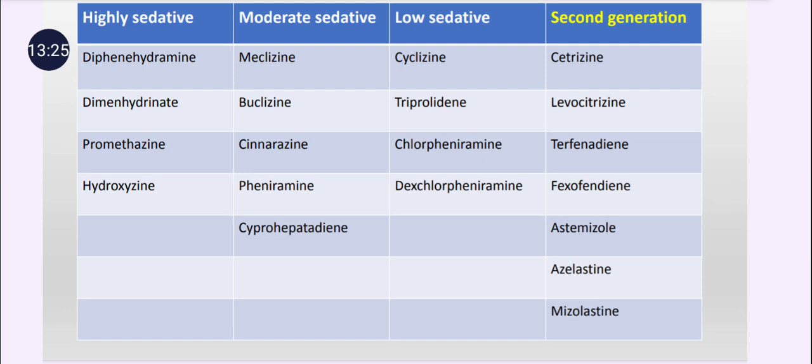And then the next part. Here you can see that fexofenadine is an active metabolite of terfenadine. And terfenadine is responsible for torsade de pointes. Okay, it is responsible for torsade de pointes. Actually, this drug is banned. Astemizole is also banned in India because it causes torsade de pointes. And levocetirizine is the L isomer of cetirizine.